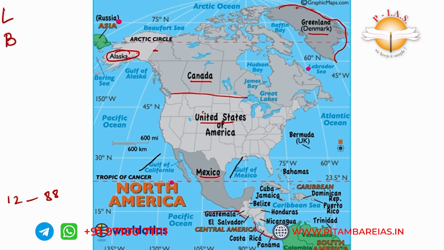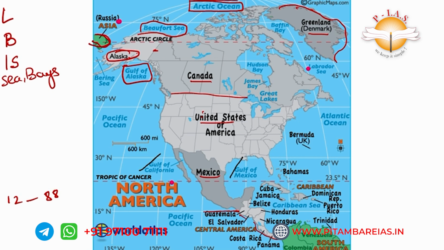Before physical features, we can go to adjacent islands and seas and bays. Seas and bays. See, first, this is from the North Pole. This is the Arctic Ocean. Adjacent to Canada, there is the Beaufort Sea, and here there is the Gulf of Alaska, and this part is Russia. Russia is a part of Asia.